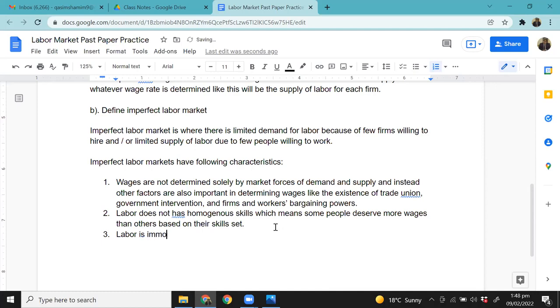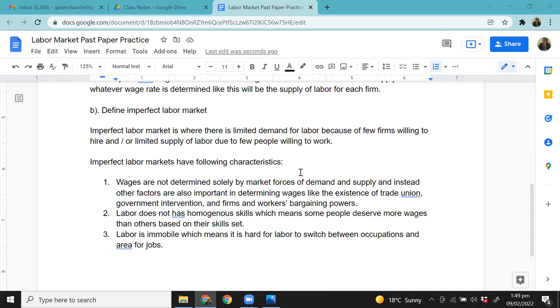Do you know what immobile means? Not easily movable, which means it is hard to switch between occupations and areas, jobs. So that's another thing that you need to remember. Geographical difficulties, exactly, very nice. What it means to be geographically immobile is that it's not easy for someone living in India to move from Delhi to Mumbai for jobs.